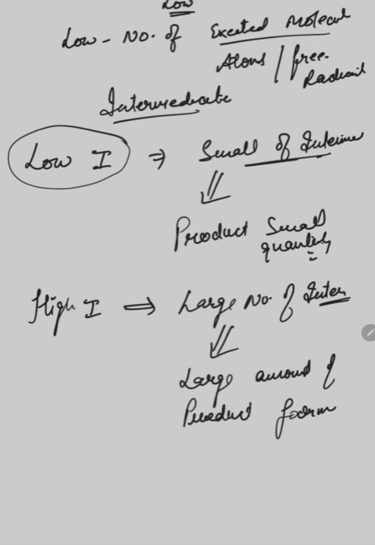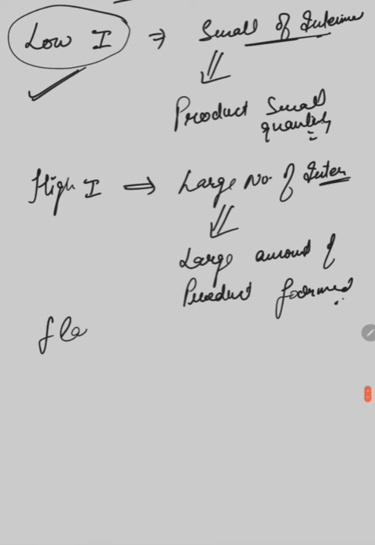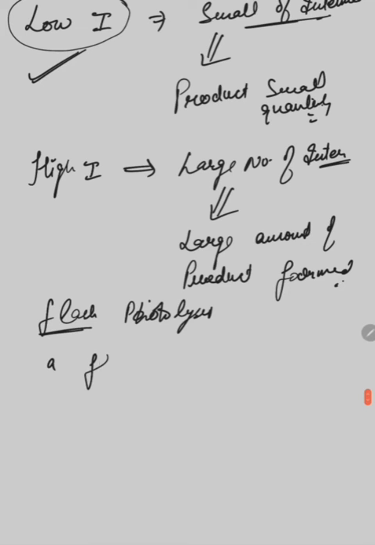Okay. So in most of the reactions, or you can say in the simple reactions, we are using low intensity of light. But in case of flash photolysis, flash means we are simply striking a flash of light. You can say a flash of light of very high energy.